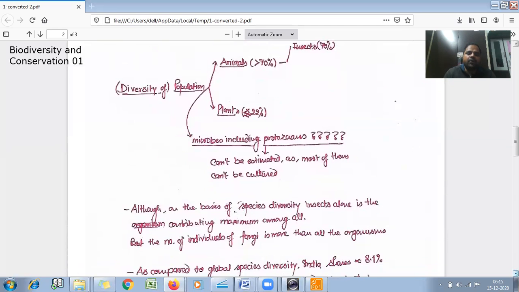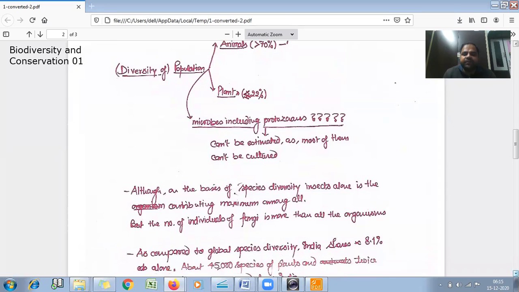On the basis of species diversity, insects alone contribute the maximum among all. We have seen that in the total number of species in animals, insects contribute alone around 70%. But the number of individuals of the fungi is more than all the other organisms. So we can see the clear-cut difference between the number and the diversity.